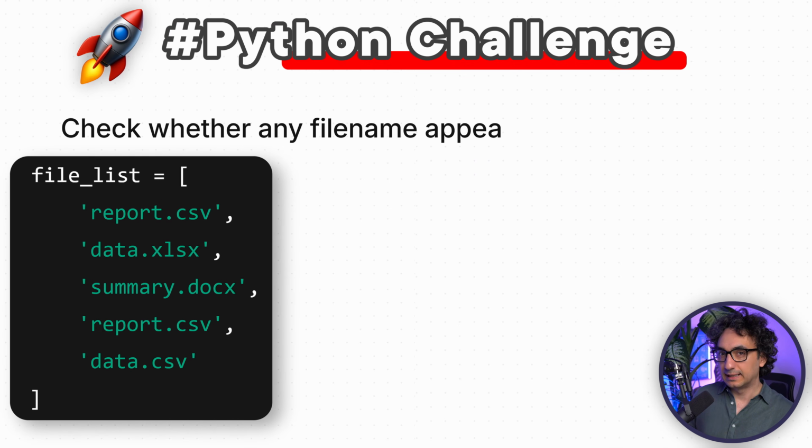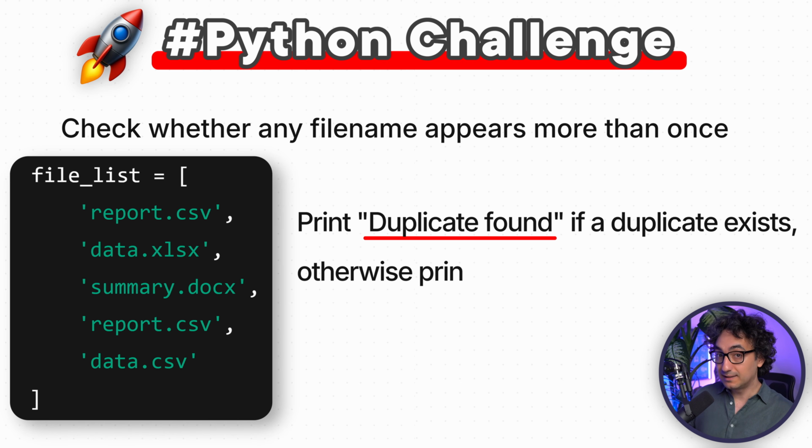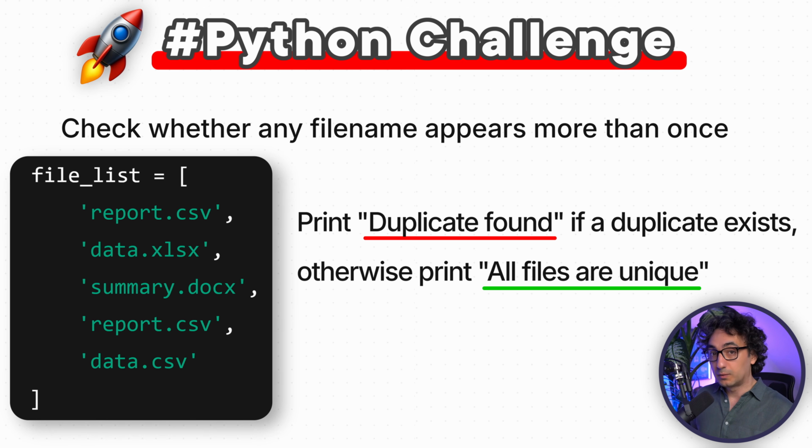And now, my friends, as usual, I will not leave you without a challenge, and we have a tricky one. The challenge says: check the following list of file names and find out whether we have duplicates or not. If you find duplicates, you have to tell us about it. Otherwise, if everything is fine, just say all files are unique. Now, I'm really interested to see how you're going to solve it. So let's go.